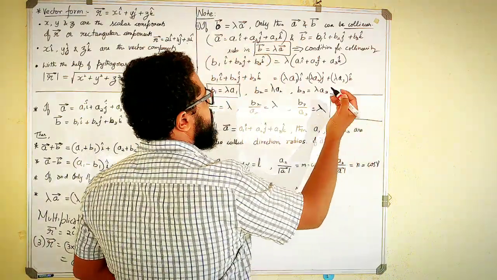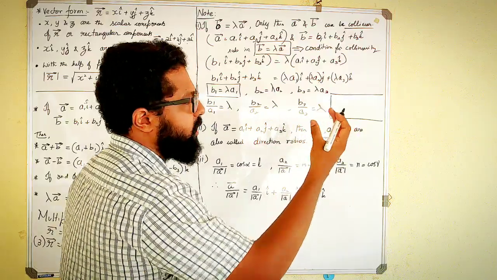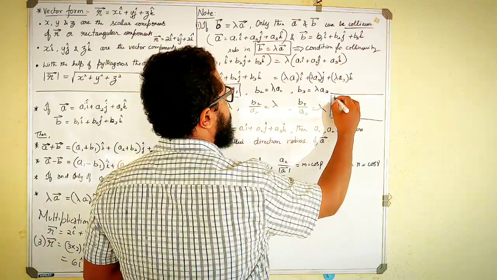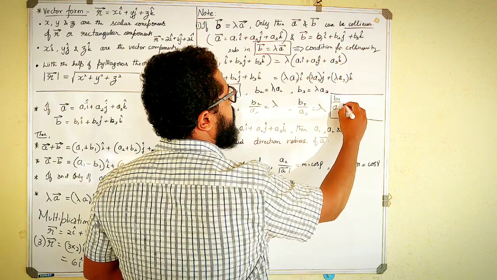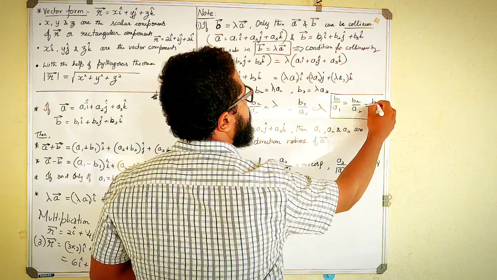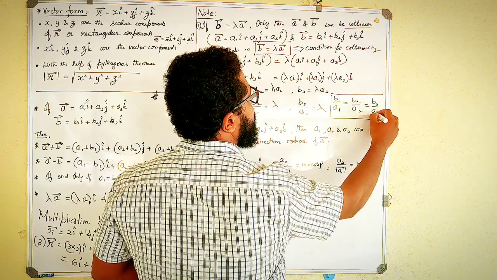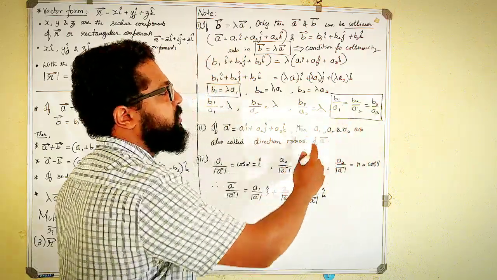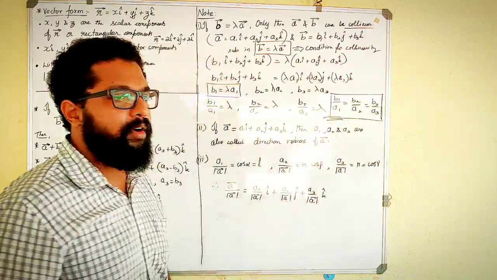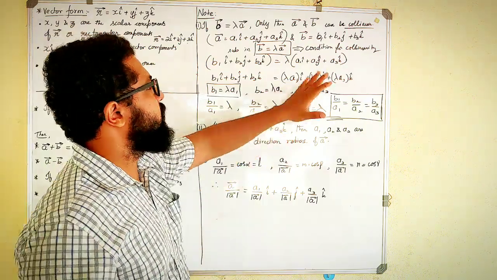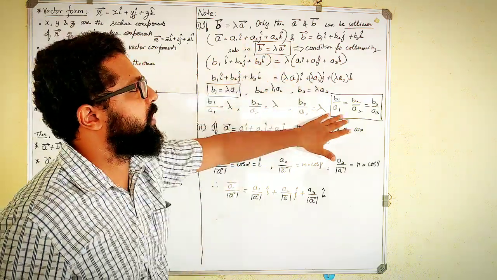I'll write it small. Maybe you can pause the video and take a screenshot and zoom in, whatever is convenient for you. But it is very simple to remember as well. B1 by A1 is equal to B2 by A2 is equal to B3 by A3, which is equal to a constant, but I will not write it like that. So this is the condition for finding out whether two vectors are collinear or not. You need not do all these things. This is how I derived the formula.